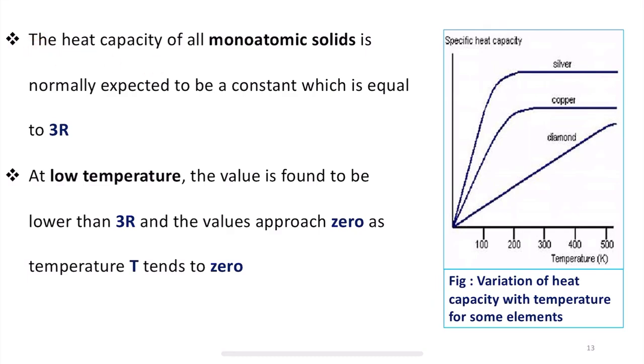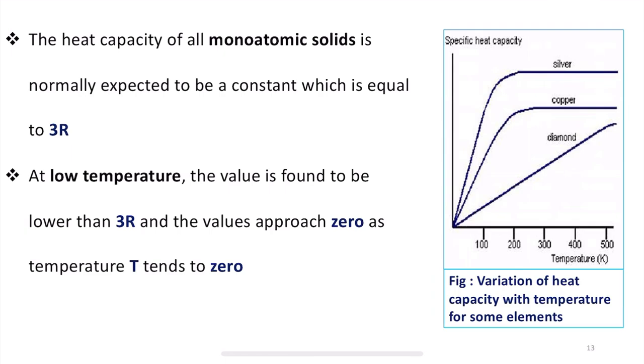The first observation is that the heat capacity of all monoatomic solids, which we can collectively call metals, is normally expected to be a constant equal to 3R.